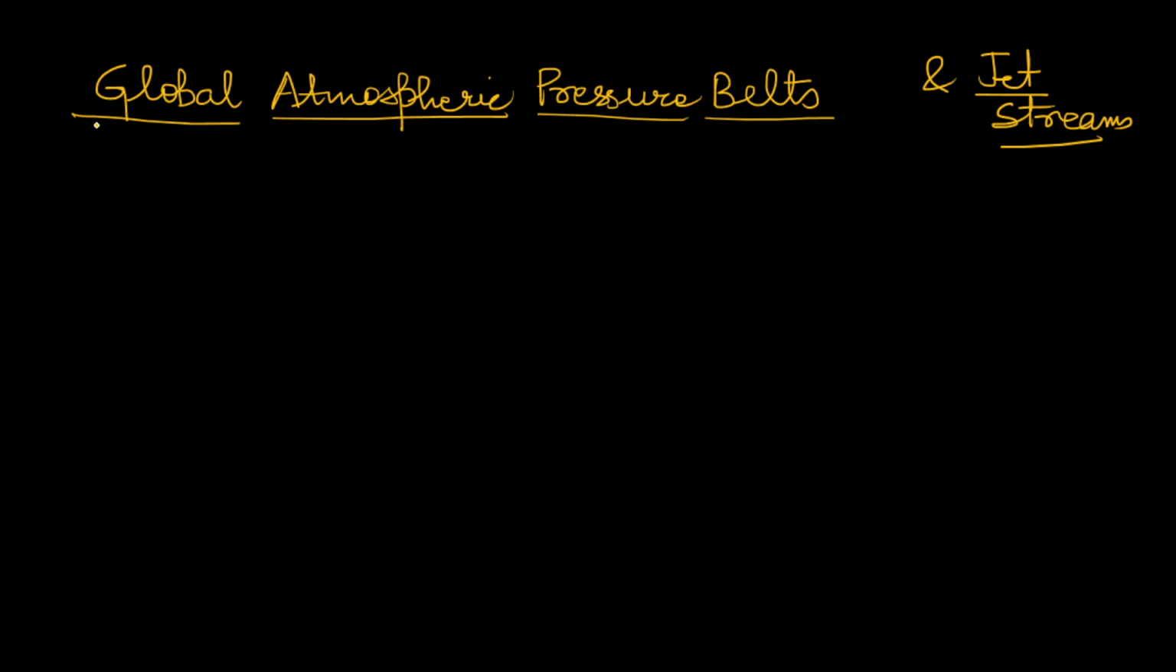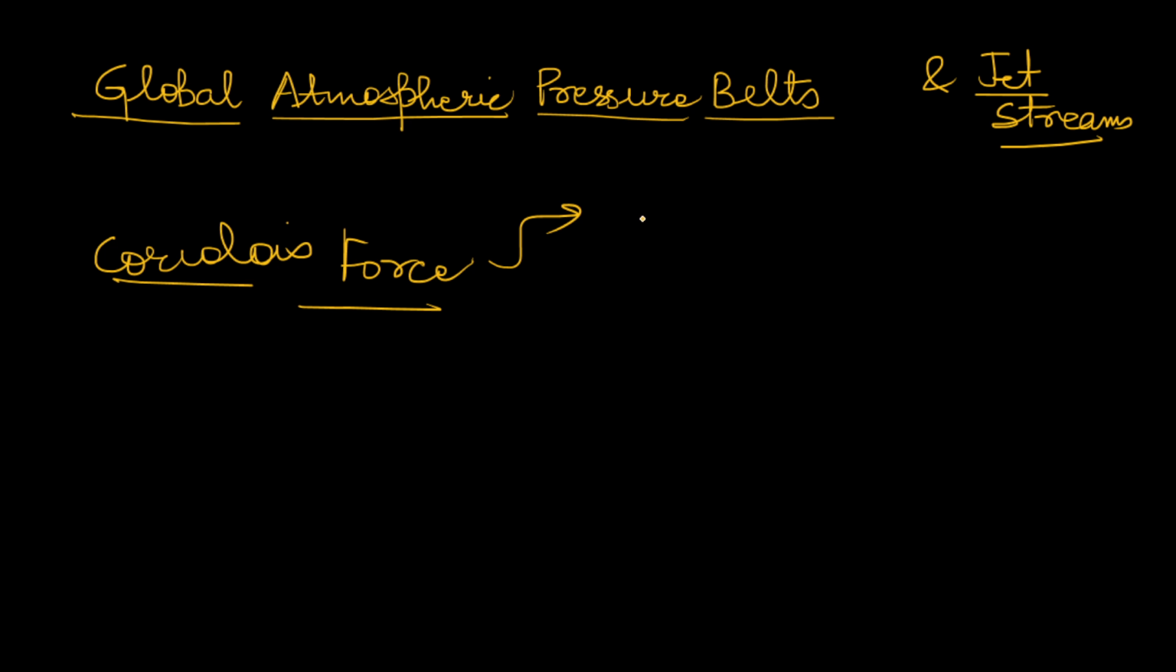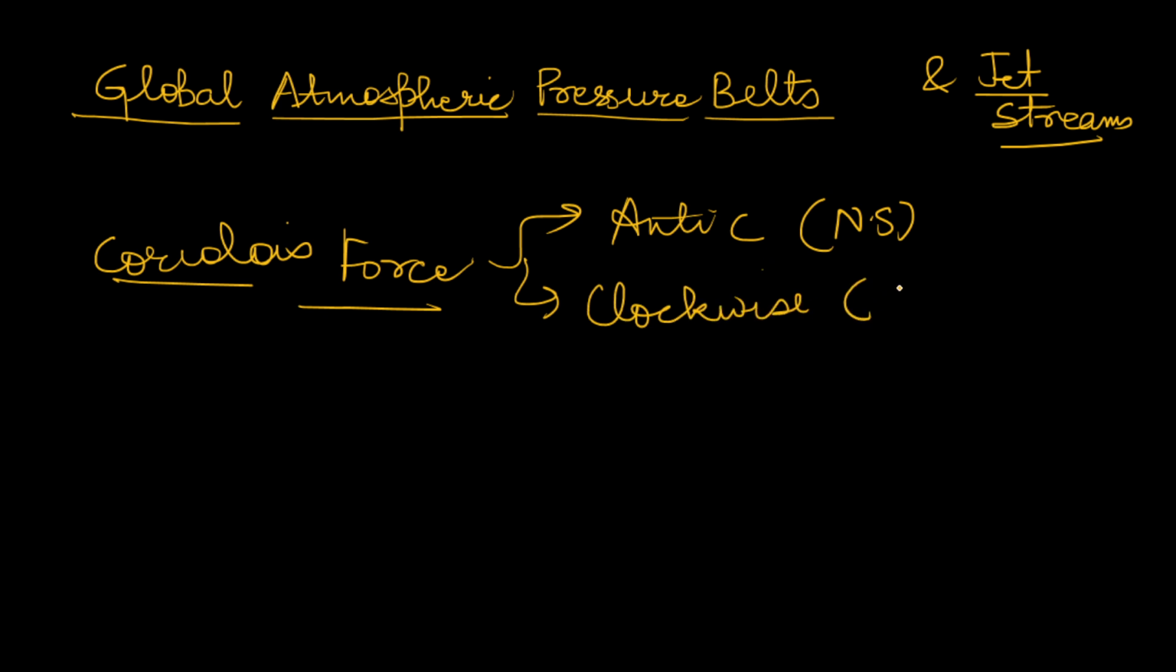Okay, so let's see global atmospheric pressure belts. So let's start. First of all we will discuss Coriolis force. And in this year's prelims a question on Coriolis force had also come, so it is important. You see that Coriolis force is always anti-clockwise in the northern hemisphere and clockwise in the southern hemisphere.